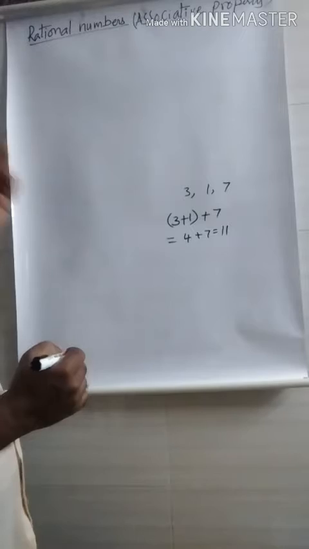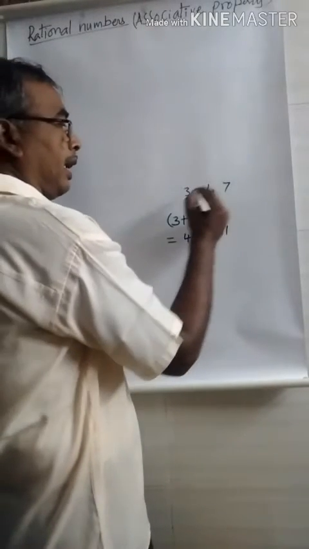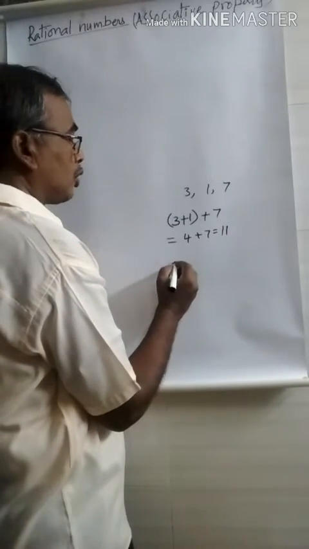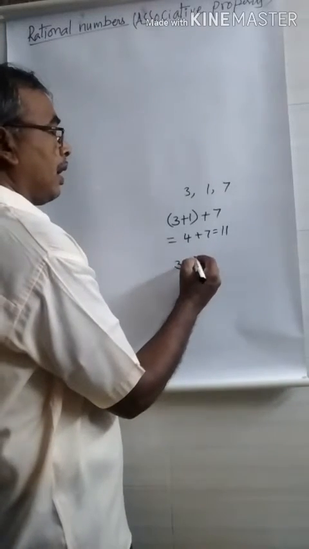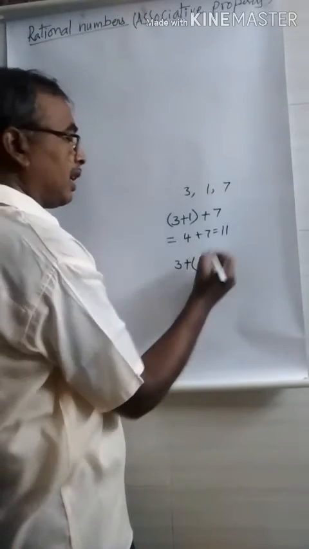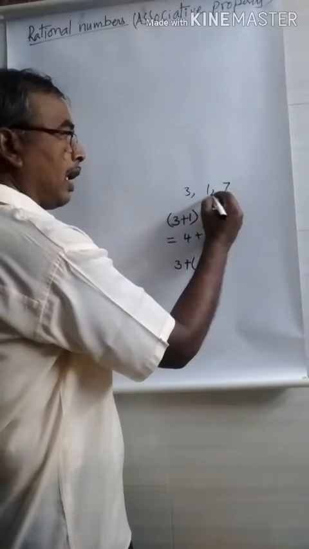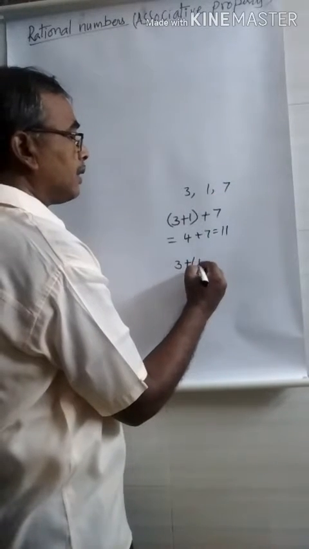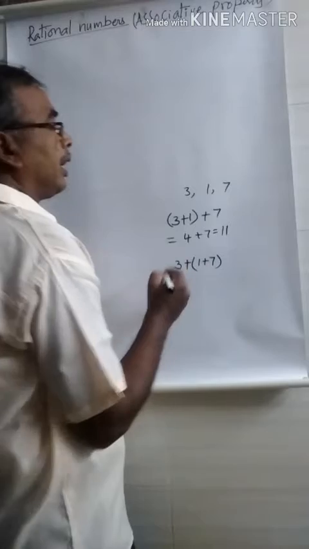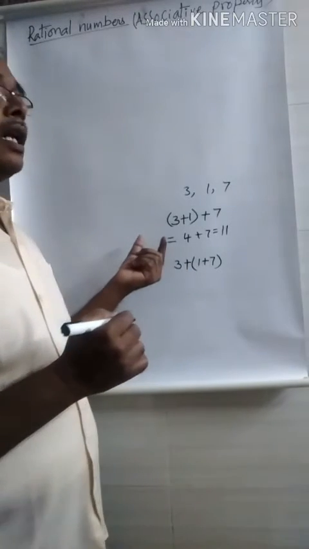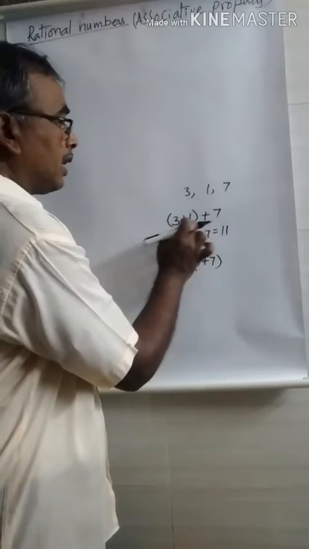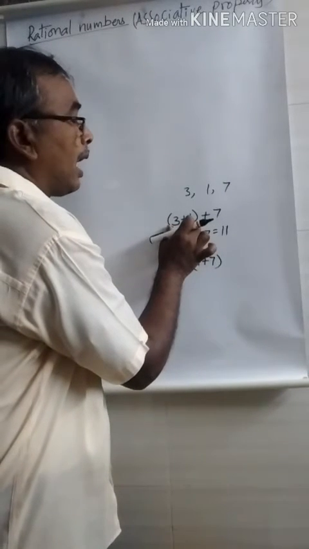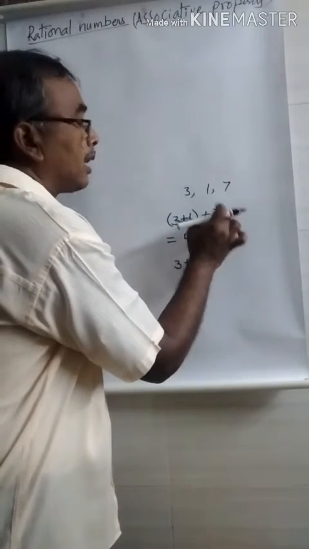In the second case, here we write first one as usual. After that I put an addition symbol. Now I sum up the second one and third one. That means 1 plus 7. Here you observe what is the order I have taken in the addition. Here first one and second one add. After that I add third one.